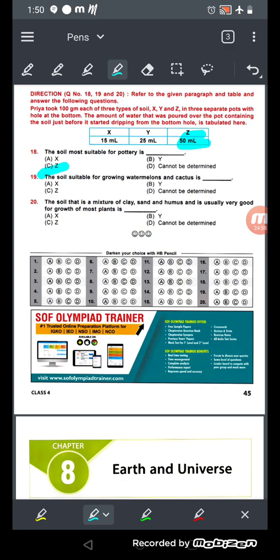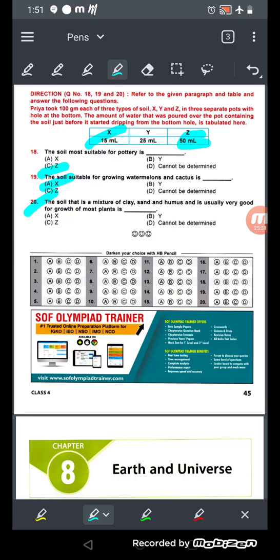Now come to number 19. The soil suitable for growing watermelons and cactus. So what will be the answer? The answer will be number A for the watermelon and cactus. Why? Because watermelon and cactus thrive well in sandy soil. They are very good in sandy soil. And by looking at this, what we can say is the water is 15 milliliter in X. The least water is in X only, which means it is a sandy soil. So watermelon and cactus can grow very well in sandy soil.